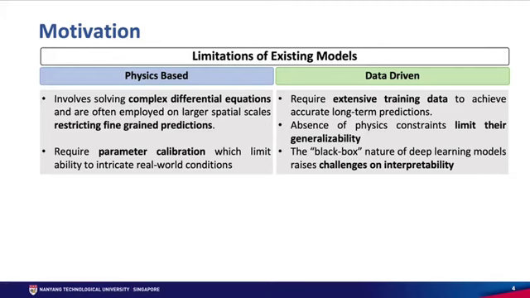Physics-based models are often employed on larger spatial scales, restricting fine-grained predictions, and they are too resource-intensive. On the other hand, data-driven models, despite their promising outcomes, require extensive data for accurate predictions, and also the lack of physical constraints limits their generalizability and robustness as well as interpretability.